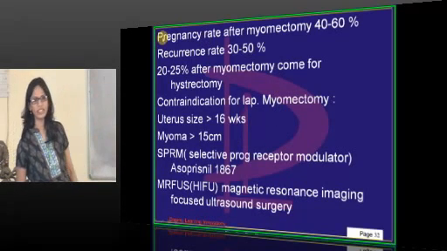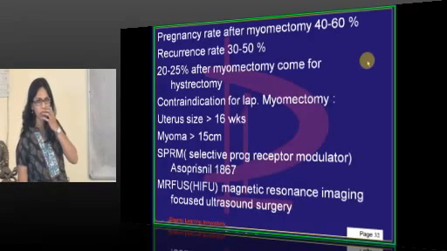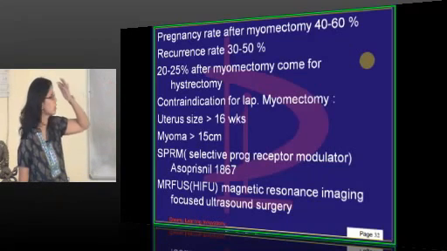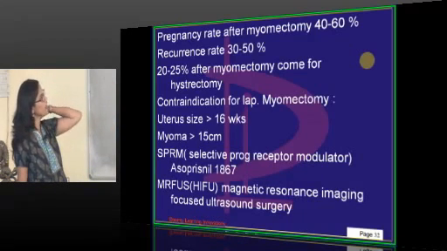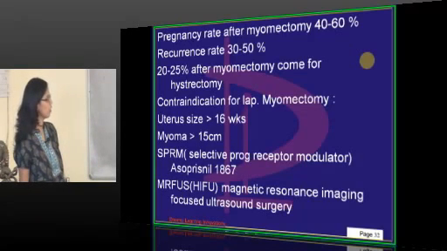Okay, pregnancy rate after myomectomy is almost 40 to 60%. Recurrence rate, as I said, is 30 to 50%. Just some percentages are there. Then 20 to 25% after myomectomy come for hysterectomy. Obviously, the recurrence is there.